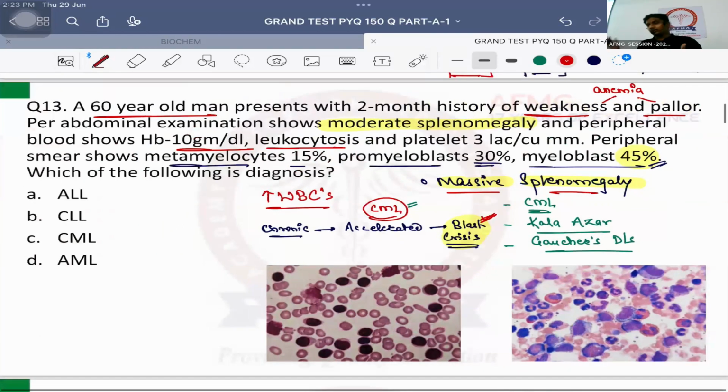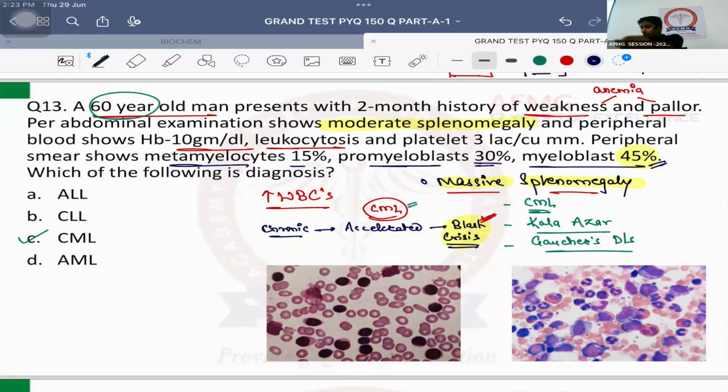Which of the following is the diagnosis? What is your answer now? Right? Because definitely the age group CML is more common in adults patient between 50 to 60 years of age group. Along with that, the most important symptom is massive splenomegaly in the patient, anemia, thrombocytopenia. ये सब में होता है. These are the characteristic symptoms which will help you pick it up. And definitely myelocytes are also seen, promyeloblasts and myeloblasts are also seen. I have ruled out AML because my massive splenomegaly is not a feature. Okay, so that's the basic important thing.